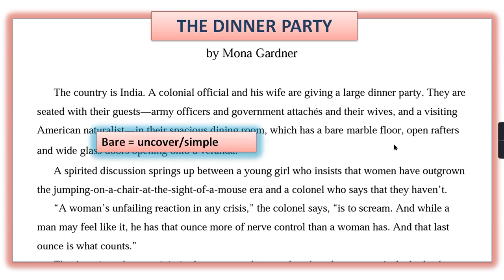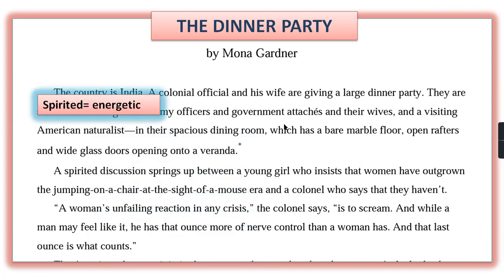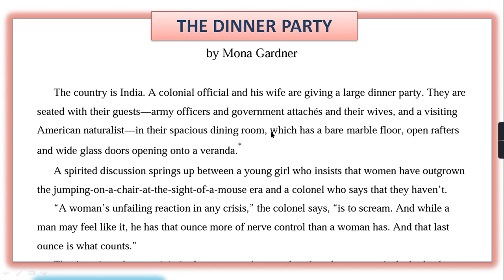Rafters means the long logs which we could see on the top. And wide glass doors are there, opening onto the veranda.